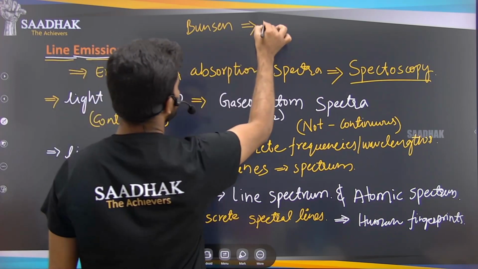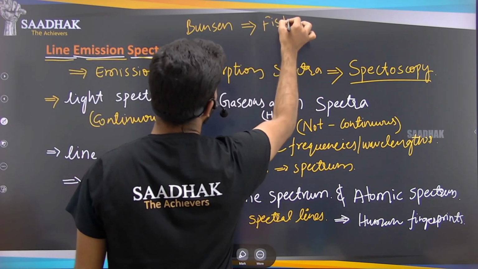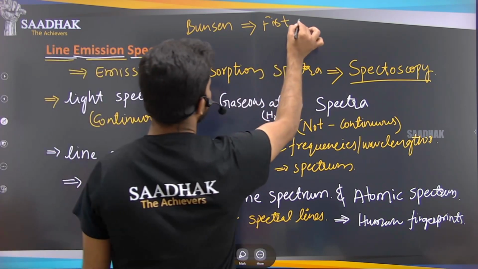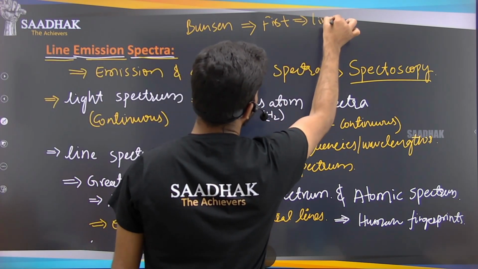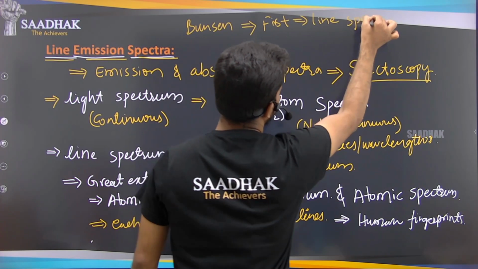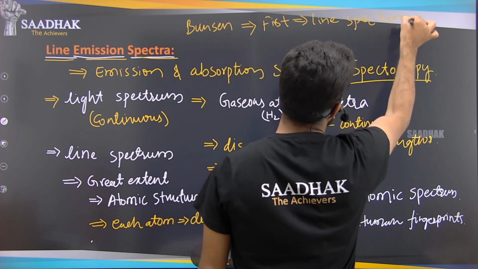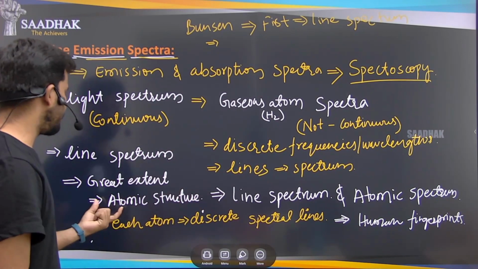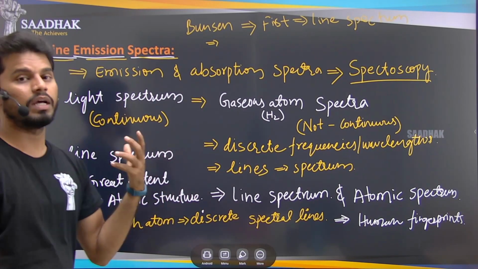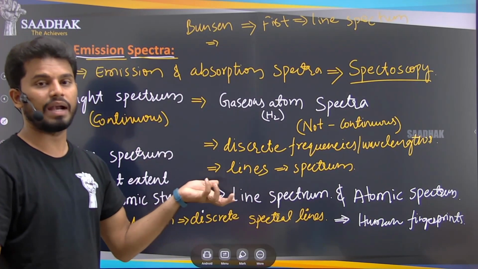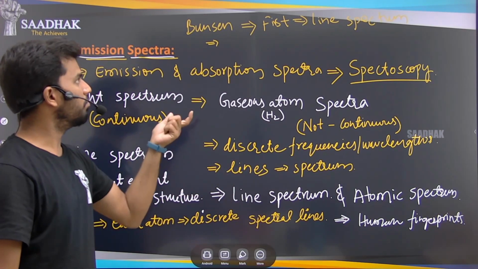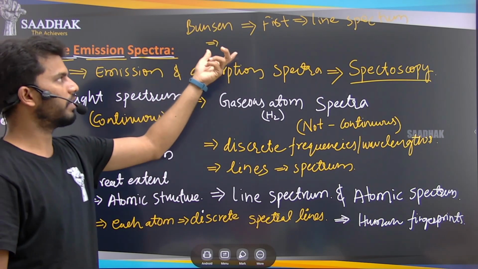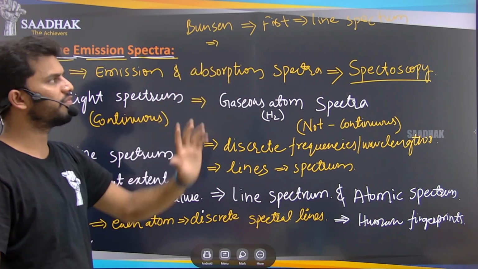He was the first among the many scientists to study the line spectrum and differentiate the atoms. We have differentiated atoms such as gallium, thallium, scandium, and rubidium. All these atoms have been discovered, or distinguished, with the help of this line spectrum.